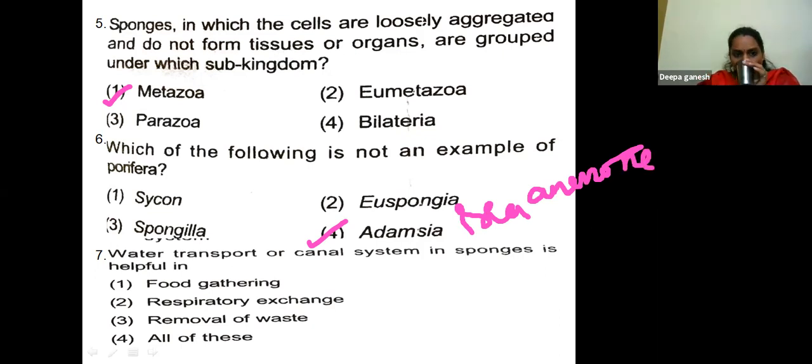Water transport or canal system in sponges is helpful in food gathering, respiratory exchange, removal of waste, all of these. Food gathering, respiratory exchange, removal of waste, all of this. Water transport system. It is all of these.